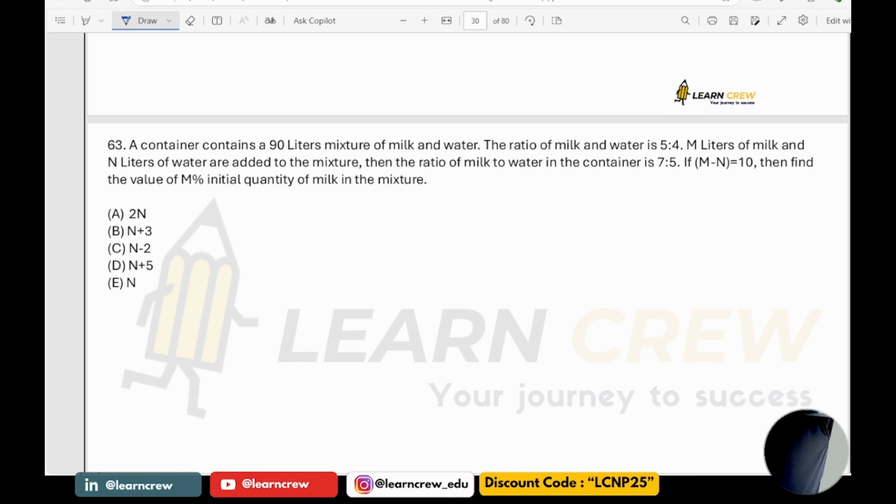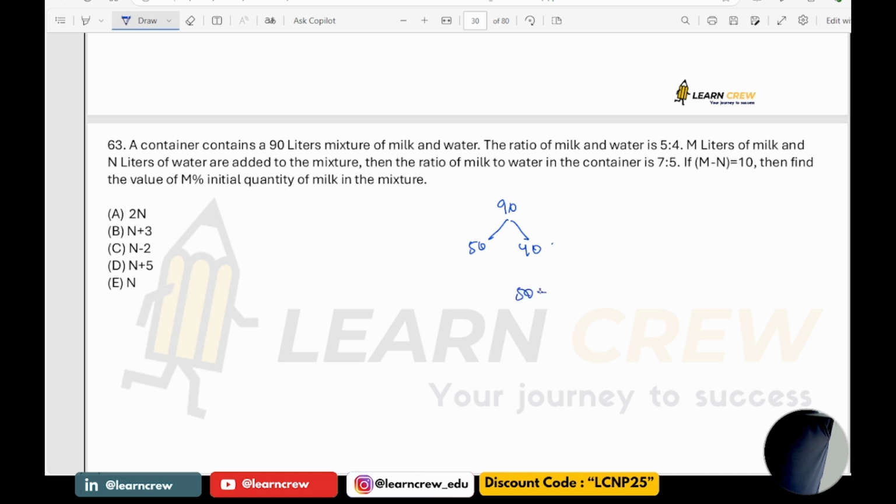A container contains 90 liters of a mixture of milk and water. The ratio of milk and water is 5:4. m liters of milk and n liters of water are added to the mixture. Then the ratio of milk to water in the container is 7:5. If m minus n is equal to 10, then find the value of m percentage of the initial quantity of milk in the mixture. Initially, out of 90, with 5:4, you have 50 and 40.